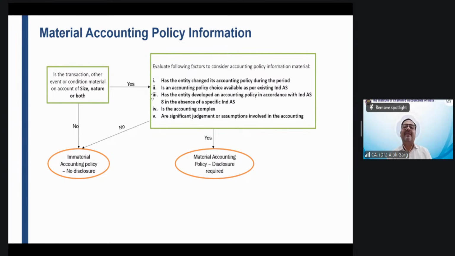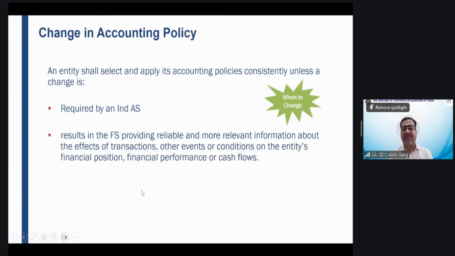Okay, so that is why the concept of materiality has come, and it says that if an item is material, you have to give the accounting policy information for that item. While giving the accounting policy information, you don't just need to copy paste the standard. You have to give the specific information relating to the entity, how that entity is dealing with that item. Okay. So this is what the guidance talks about regarding material accounting policy information. Okay.